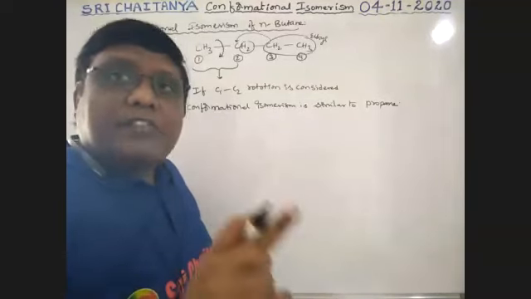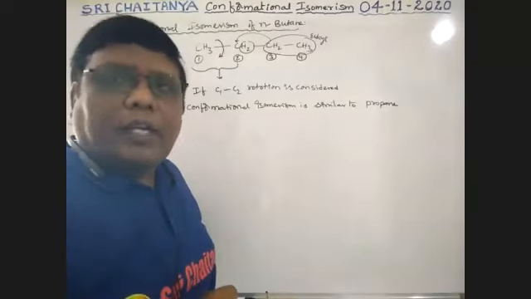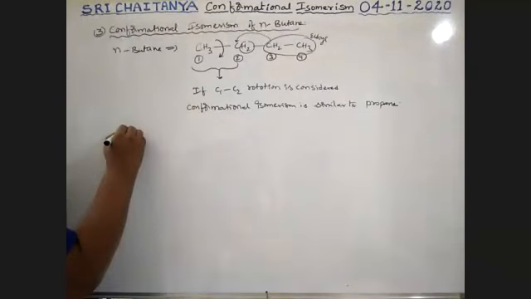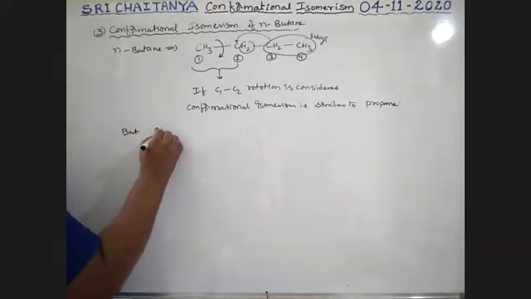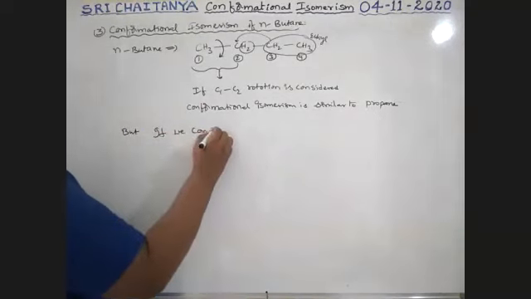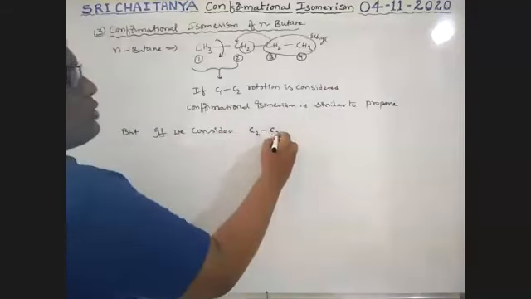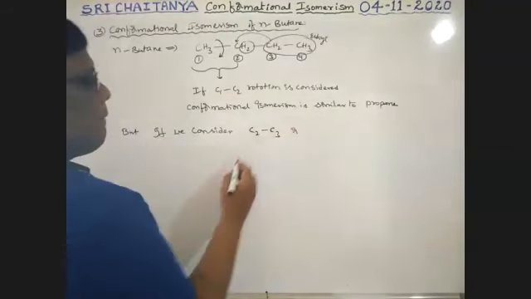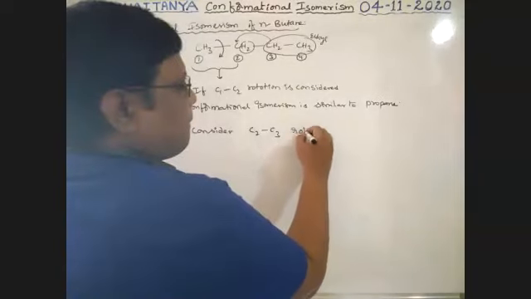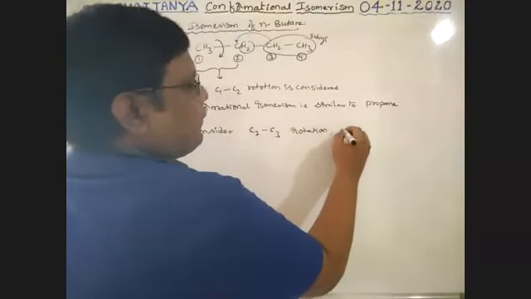But if C2C3 rotation is applicable, if we consider C2C3 rotation, it is different.